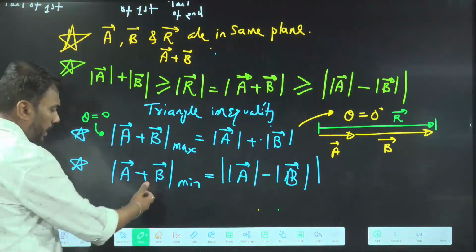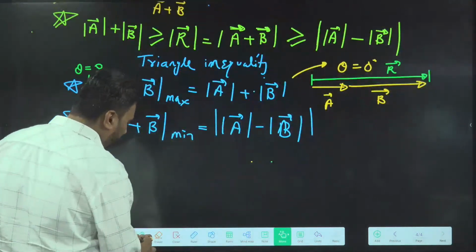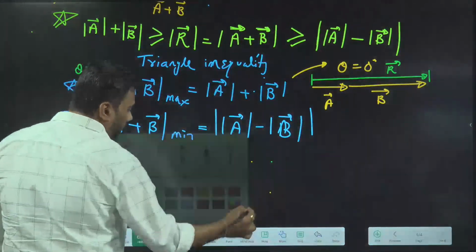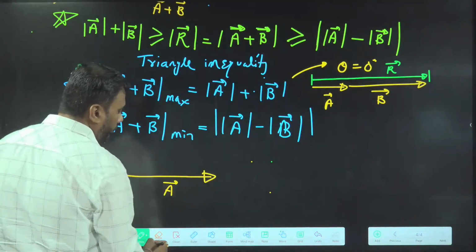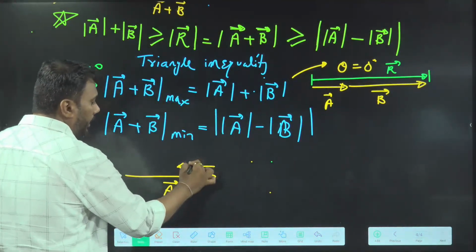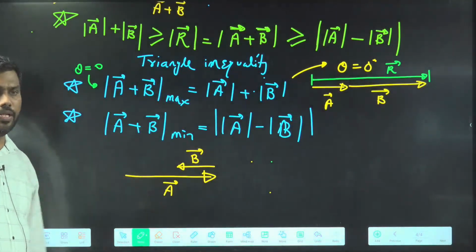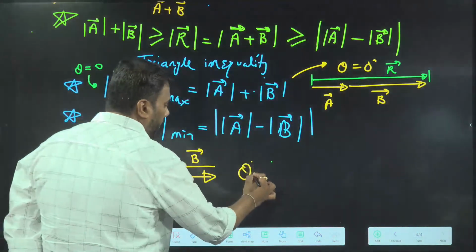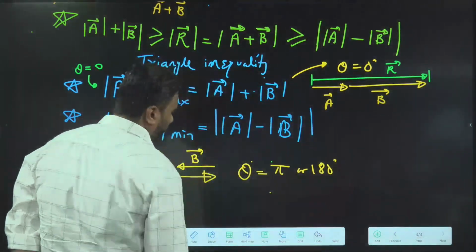And the other situation is possible when theta is 180. Let me draw that figure here. If this is your A vector, on the head of A, I am arranging the tail of B. They are anti-parallel. Here theta is pi or 180.